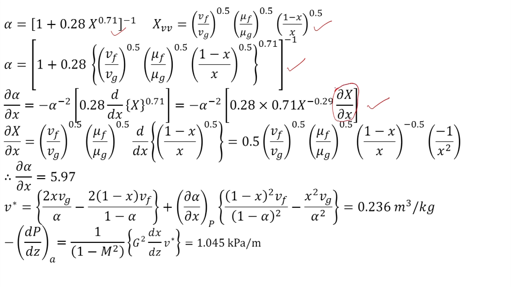This partial derivative is calculated from the expression for the Martinelli parameter, and it is equal to this.